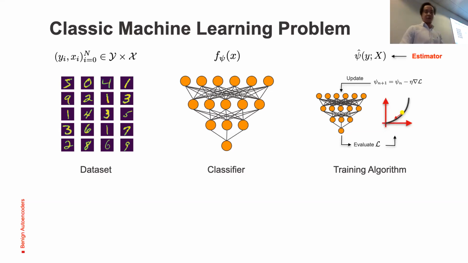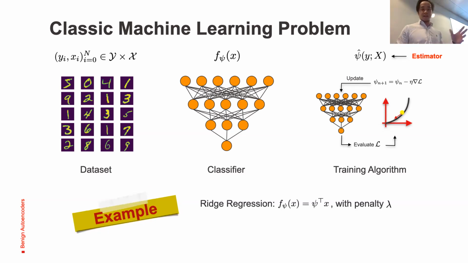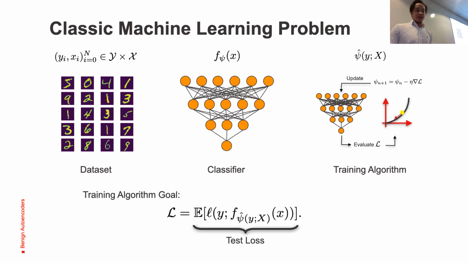At the end of this training algorithm, we will be given an estimator, which is the optimal parameters to set this neural net. A simple example is ridge regression with penalty lambda. The solution of the objective function will be exactly our estimator. It is important to notice that our estimator is highly dependent on the trained sample. So the training algorithm's goal is to minimize the expected test loss given a trained sample.